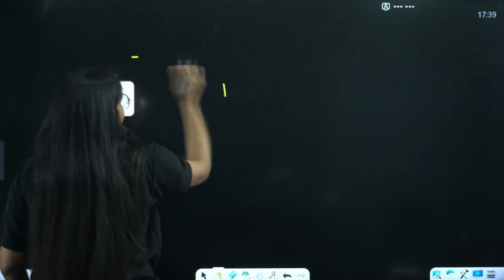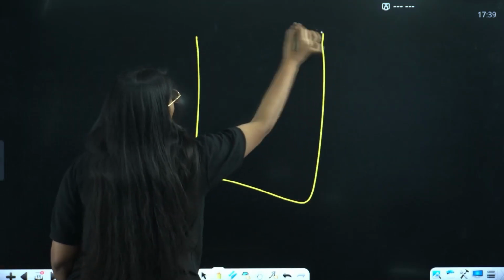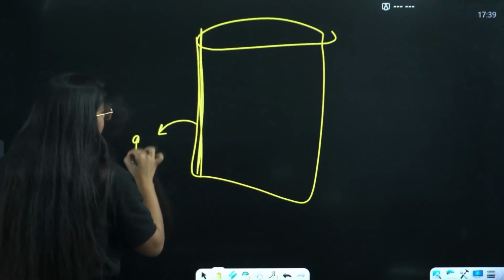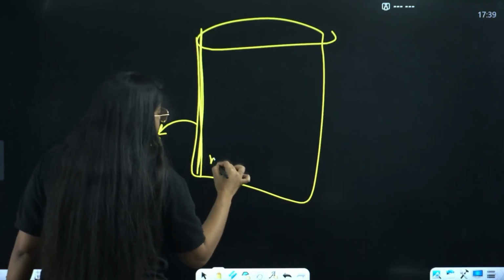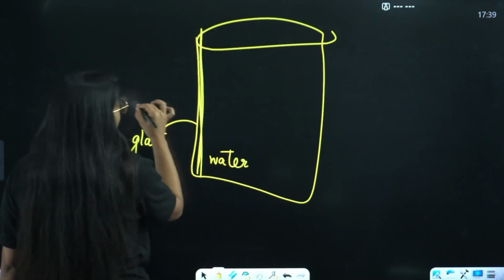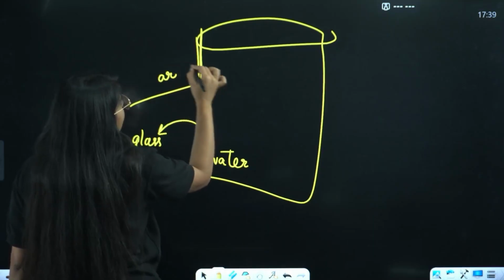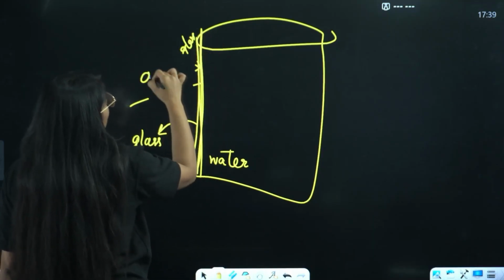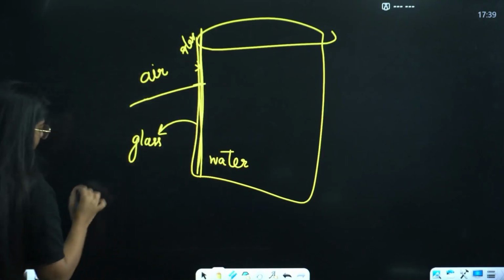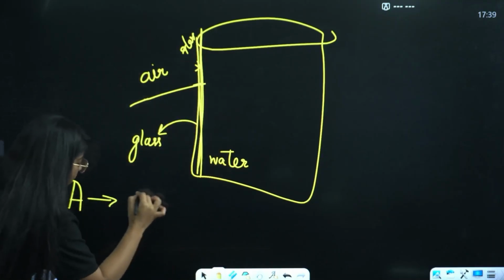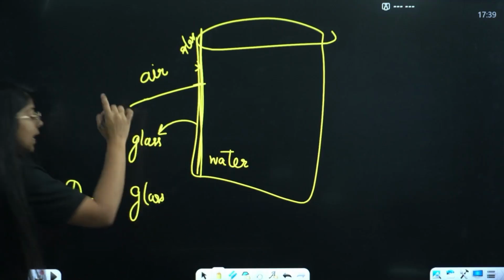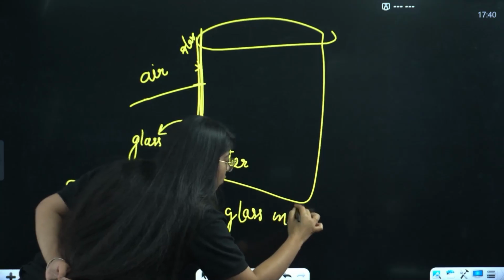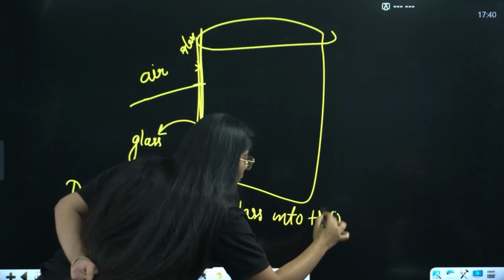We have a glass of water, right? So this area is glass, and this area is water. So here the ray is going from air into glass. Then the ray is going from glass into water.